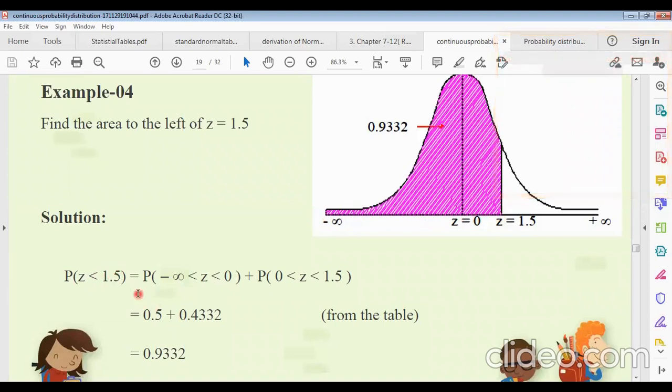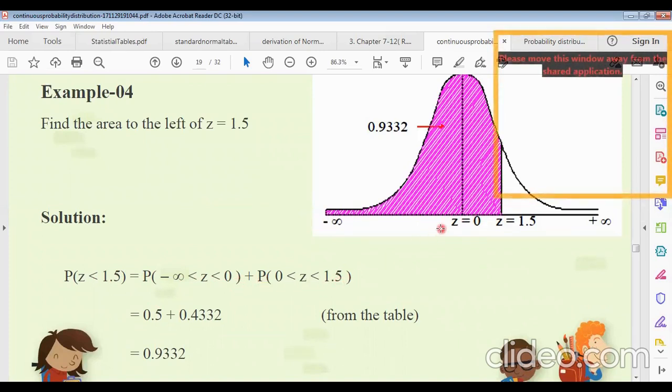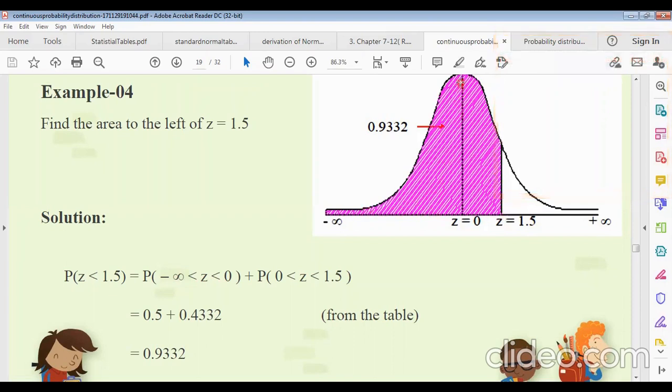So it can be written as the probability of minus infinity less than z less than 0, plus the probability of z lying between 0 and 1.5. The area between minus infinity and 0 is 50%, 0.5.